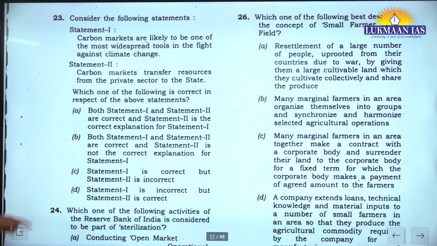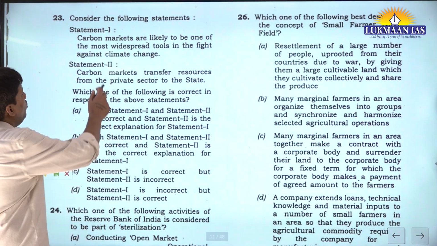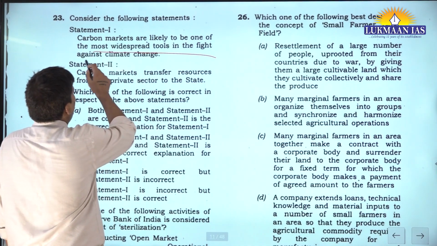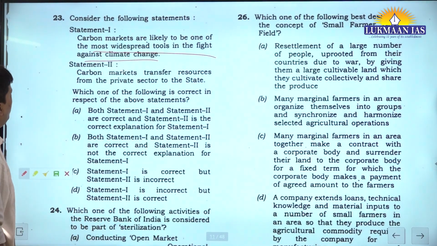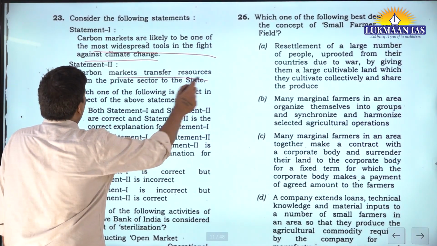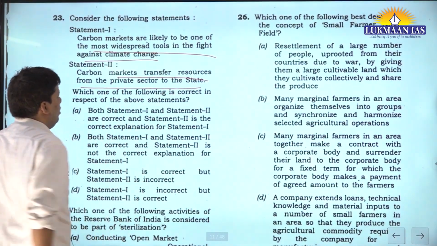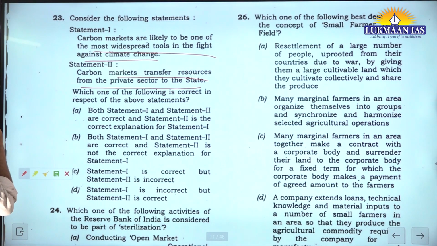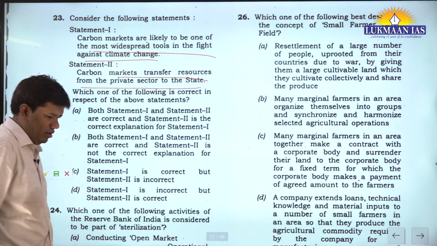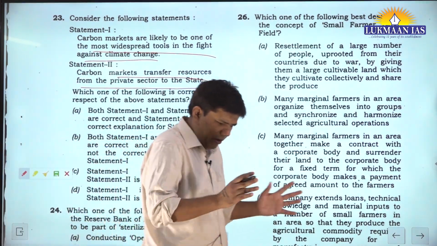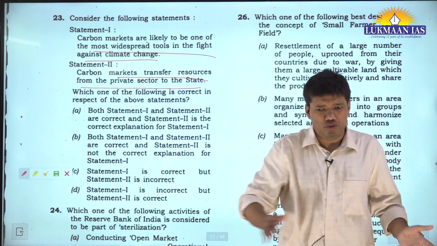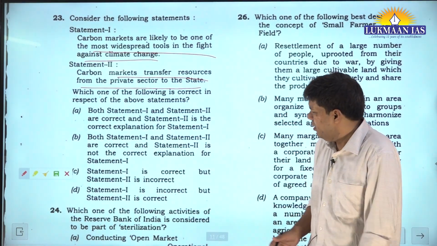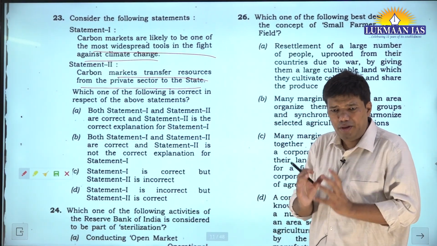Question number 23. Carbon markets are likely to be one of the most widespread tools in the fight against climate change. Okay. Carbon markets transfer resources from the private sector to the state. Now, see what is a carbon market. I do not want to go into the long story from Kyoto and all those things. But the concept is this.